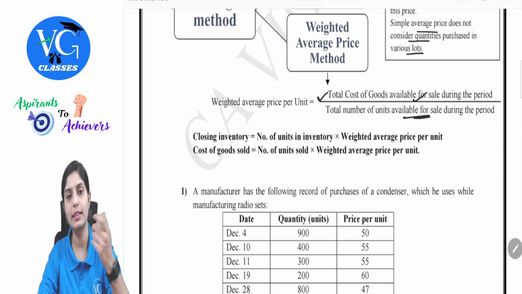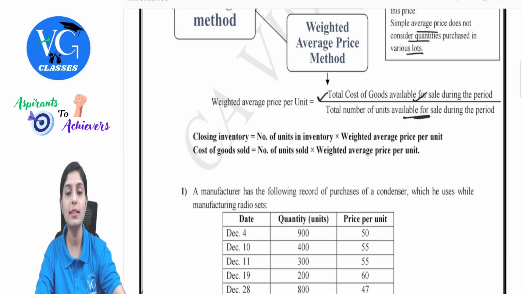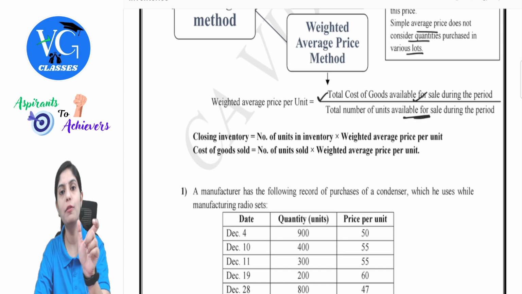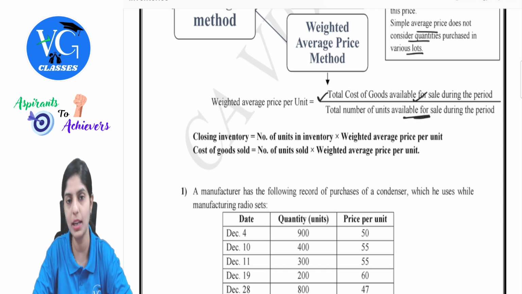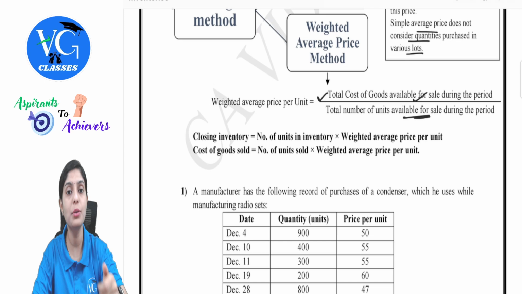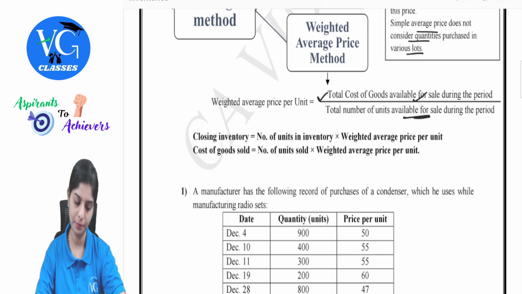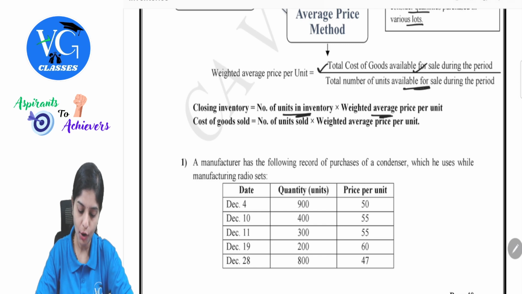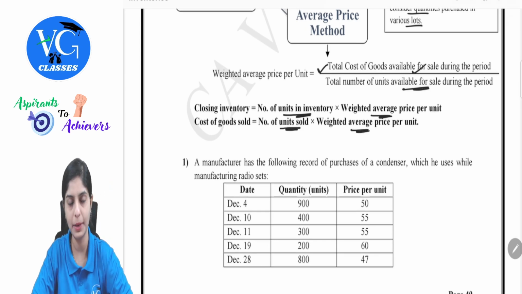Now, cost of goods available for sale. How do we calculate this? That is nothing but the quantity of goods present in the business, including any balances pending from the previous transaction, multiplied with the price of those respective goods. And number of units available for sale, same thing. We will take the sum of all those total units which are available for sale. You will understand this better when we take up a practice question. Closing inventories. In this case, how do we find number of units in inventory? Multiply this by weighted average price per unit. Cost of goods sold is nothing but number of units sold into weighted average price per unit.